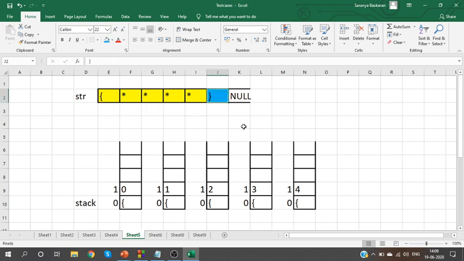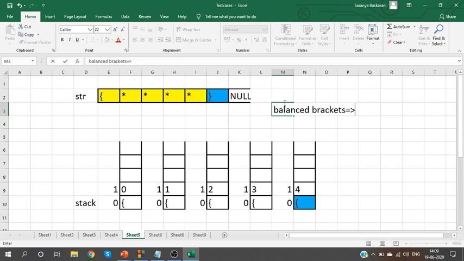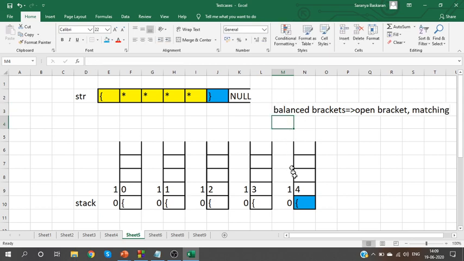When I find this close bracket, what did I tell you? Whenever you find a close bracket, take the open bracket and see whether they are matching. That is for balanced brackets. But here, along with the balancing, you should check the number of stars also.